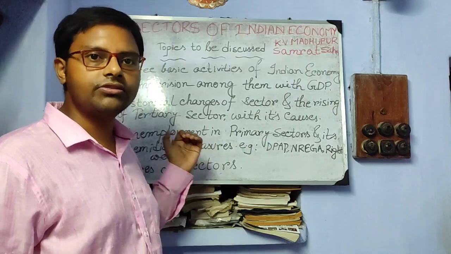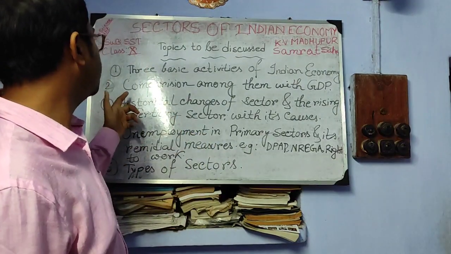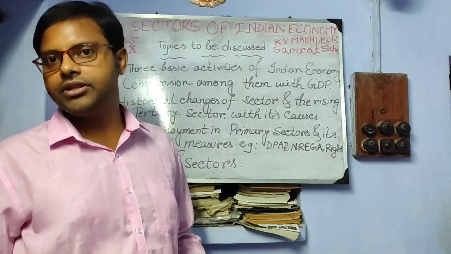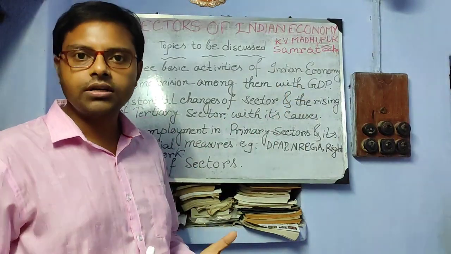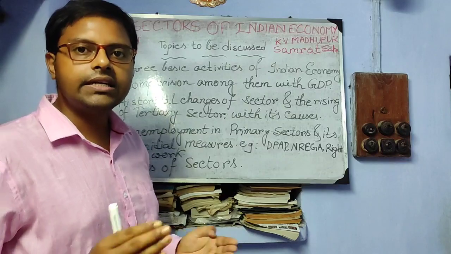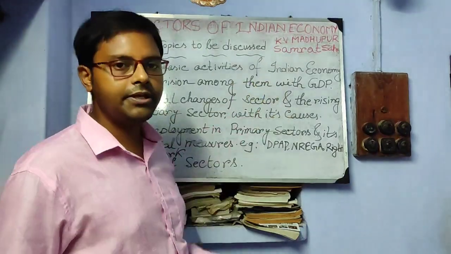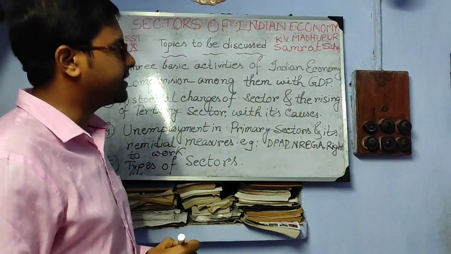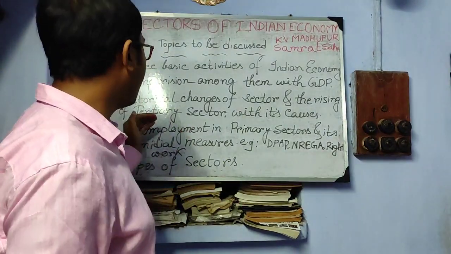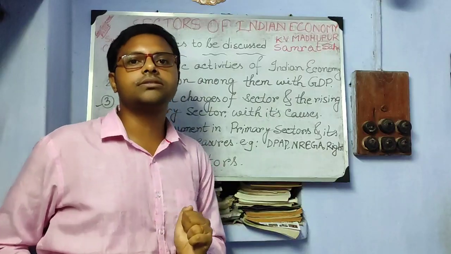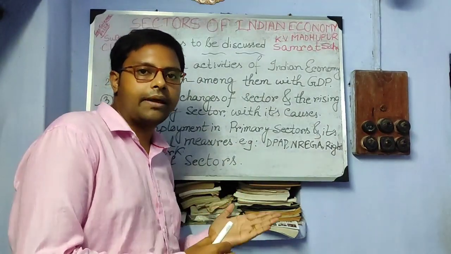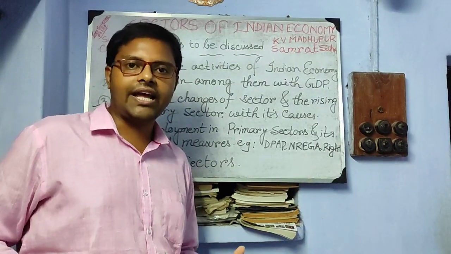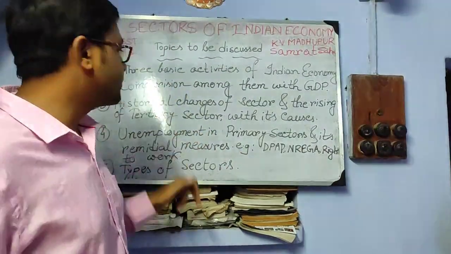Second, comparison among them with GDP, that means comparison among the primary, secondary and tertiary activities with the concept of GDP. Third, historical changes of sectors and the rising of tertiary sectors with its causes. From the primary to tertiary, sectors have developed based on time. We shall know about it.